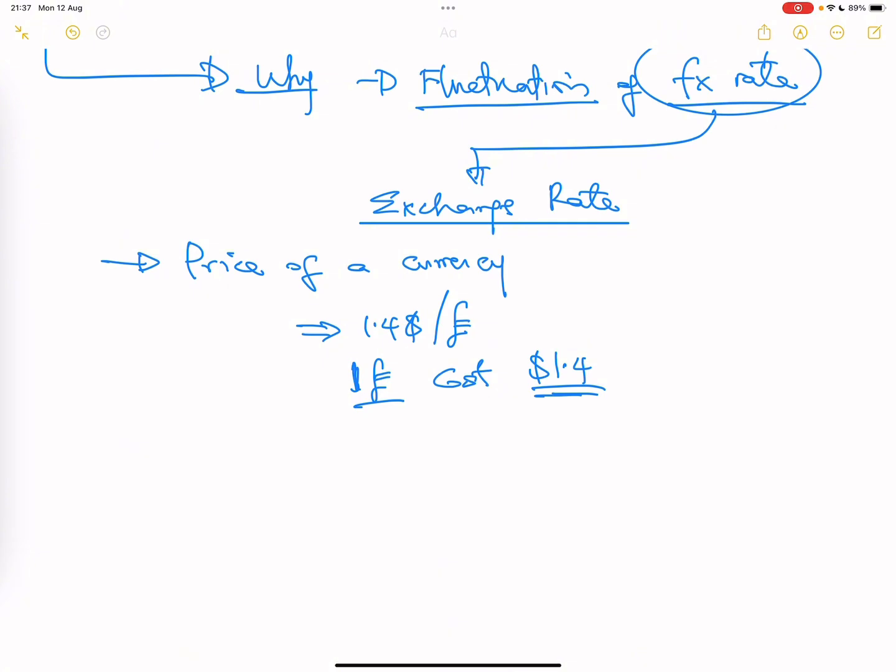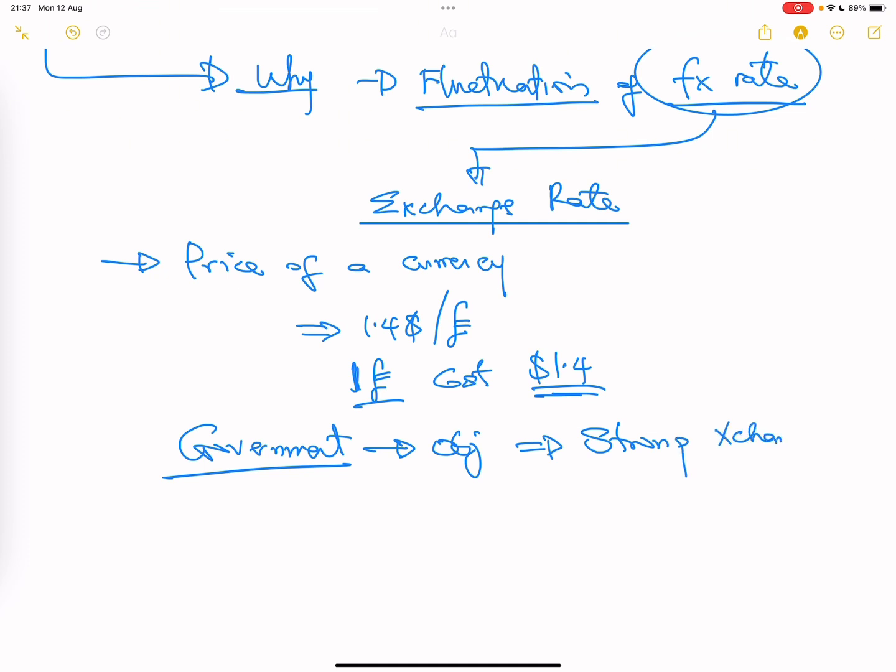So which means governments are highly involved because every government has an objective. And what is the objective of any government? The objective of any government is to ensure that they have a very strong exchange rate. Strong exchange rate. That is what every country wants to achieve.